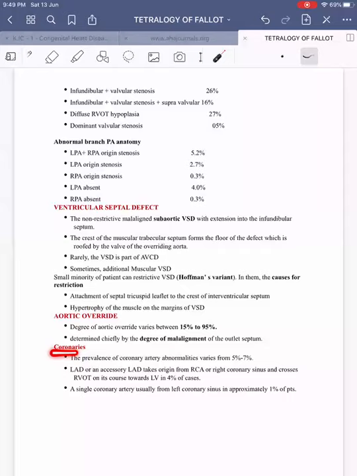Then coming on to coronaries. What are the coronary anomalies that are common in these patients? It is seen in 5 to 7% of the patients. LAD or accessory LAD originating from the RCA or from the right coronary sinus and crossing the RVOT is a common anomaly seen in about 4% of the patients. A single coronary artery originating from the left coronary sinus is seen in about 1% of the patients.